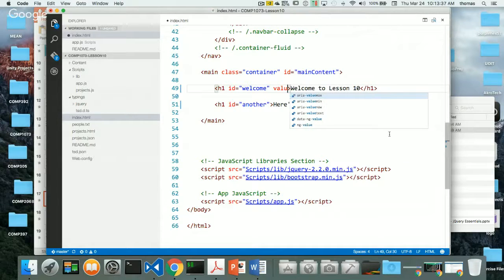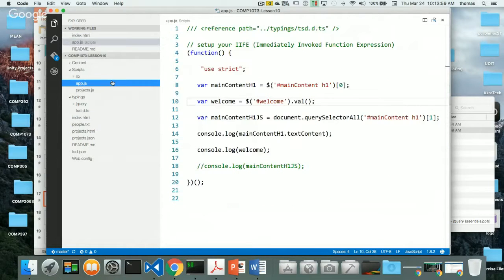Is that possible? No. How about name? Can I put a name in there for my H1? No, because it wouldn't give me. I mean, I could, but typing in value is equal to something like, I don't know, 1. Just making this up. Value is equal to 1. Does that make any sense for an H1 element? Probably not, right? But what does it do for me when it comes to using jQuery?